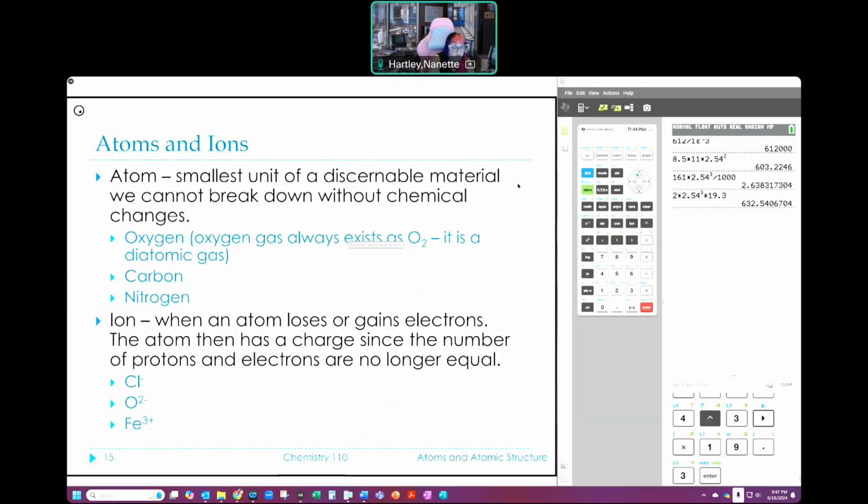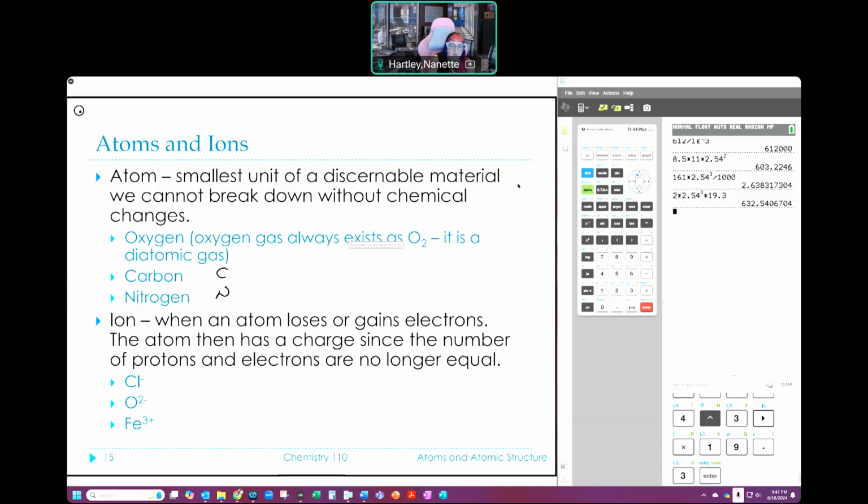Now, some things exist as dimers. Oxygen, when it's by itself, is always O2. It's a diatomic gas. There are 7 of these that we will eventually ask you to know. You don't need to know them right this second. So some of the gases always exist as dimers. Otherwise, we're talking about an individual carbon atom or an individual nitrogen atom, okay? We can break them into individual atoms, right? Only the dimers are things that we need to keep track of. That's the elemental form of those things.